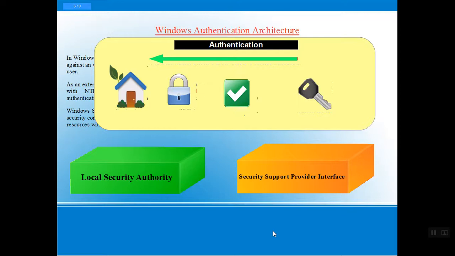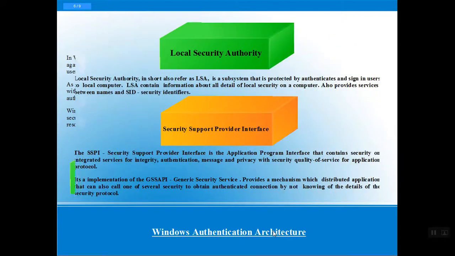So this is all about the Windows authentication architecture. Later, credentials or authentications are compared against a valid or authorized list, a list in our database of the access we have given. In the same way we have LSA. This is the brief about LSA, and SSPI, as we saw in our previous slides, checks the user credentials and login authentications, and provides the services to our application.